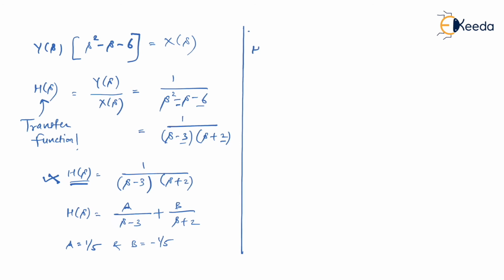So h of s will become 1 by 5 upon s minus 3, minus, because b is negative, 1 by 5 divided by s plus 2. So this is your h of s. And now you are going for inverse Laplace.